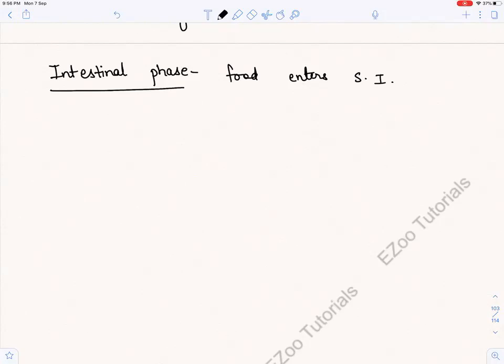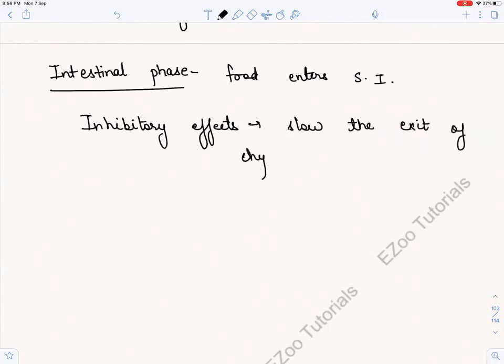Now, what was happening in the cephalic and the gastric phases? The secretory activity and the motility were increasing. But now, what will happen? In the intestinal phase, there are inhibitory effects. What are inhibitory effects? They slow the exit of chyme from the stomach, right? So that slowly the food is going from the stomach to the intestine.